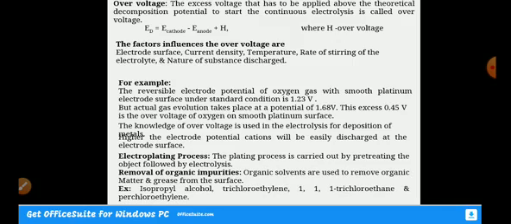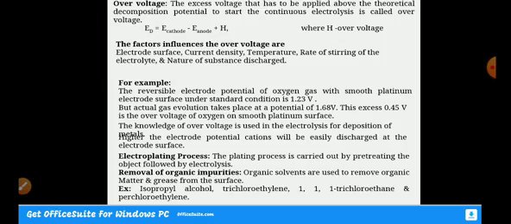The steps are, first, removal of organic impurities. Organic impurities like grease and oil on the object are supposed to be removed using organic solvents, for example isopropyl alcohol and trichloroethylene, or 1-chloroethane and perchloroethylene.